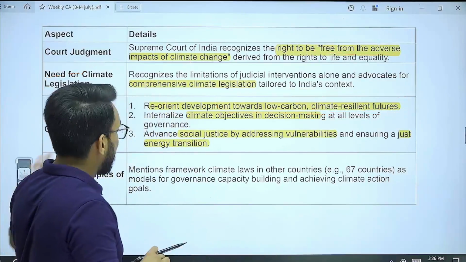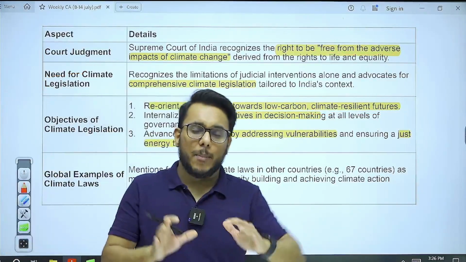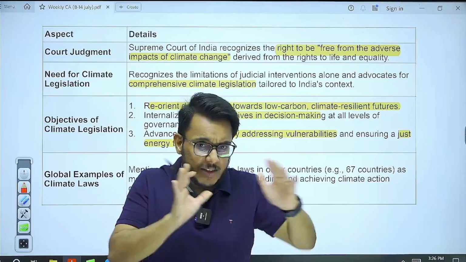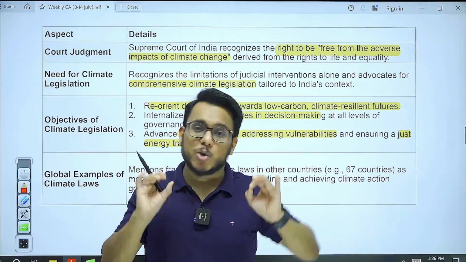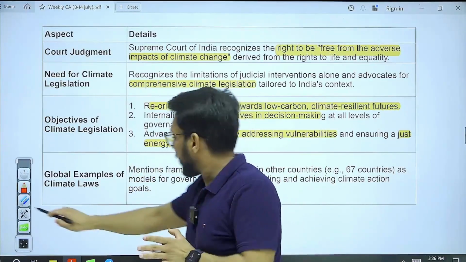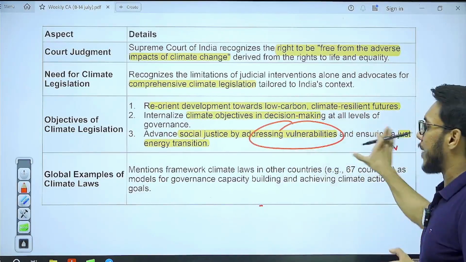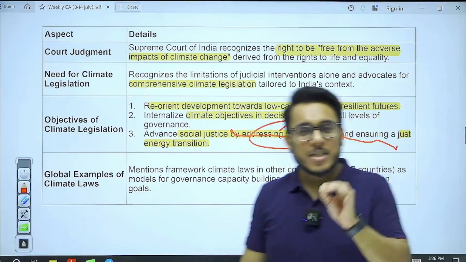Then after that, internalize climate objectives in decision making. So all the processes that are happening, all the laws being passed, even if they're related to climate or not, should have this orientation of being climate sensitive. And finally, social justice should be addressed. Social justice by addressing the vulnerabilities and just energy transition.